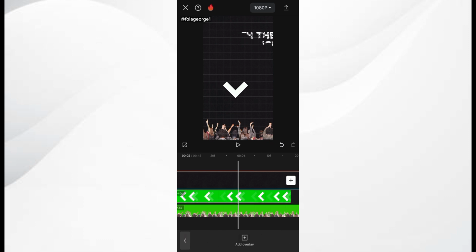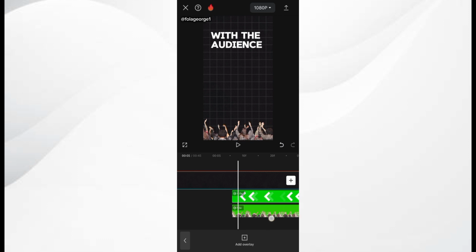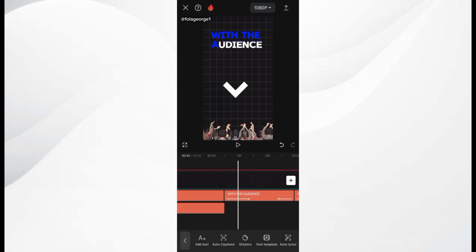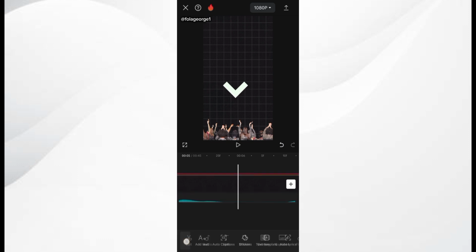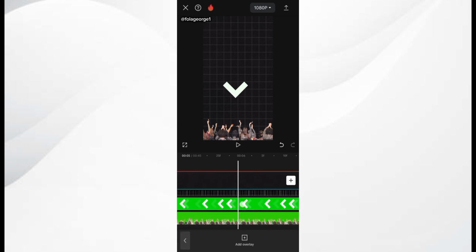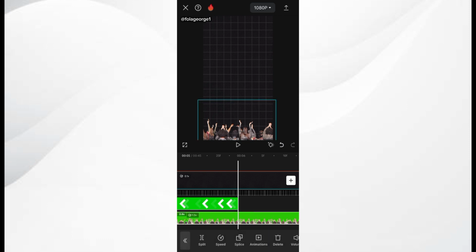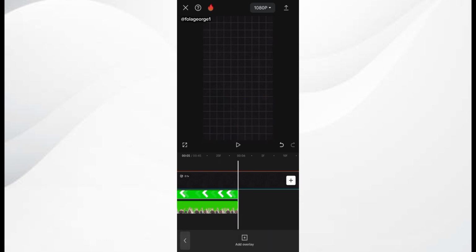So we go back to overlay, right? Click on overlay, and okay, sorry, we go back to text. We click on text, so we locate the position where metrics is coming in, right? And we go back to click on overlay. At this point we want to trim off the arrow. So you click on the split key and you delete. You also click here on the split and you delete. So, metrics such as, right?